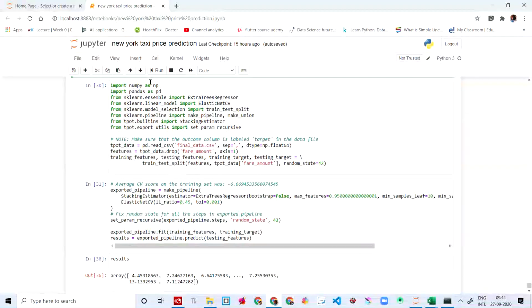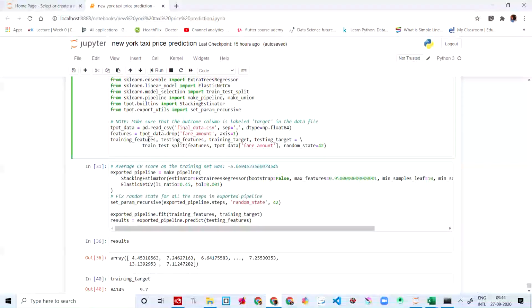And then we're going to import pandas, numpy, and sklearn and tpot. We're going to say tpot_data is equal to pd.read_csv of final data CSV. You remember we had saved it as final data CSV. And then features is equal to tpot_data.drop the fare amount. We dropped it, not completely. Then we say training features, testing features, training target, testing target is equal to train_test_split of features and tpot_data fare amount. We're going to split the fare amount.